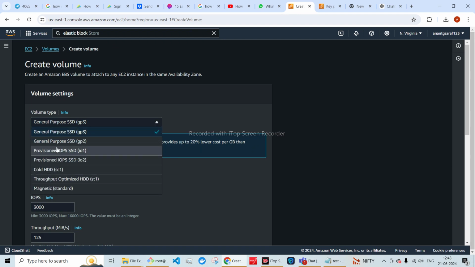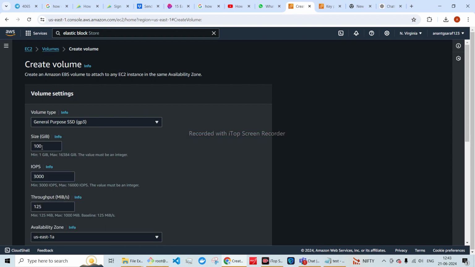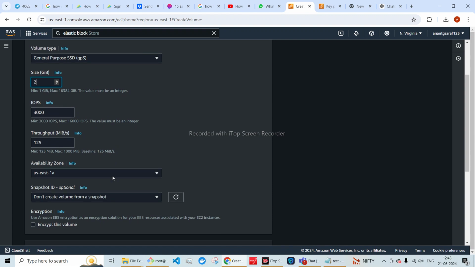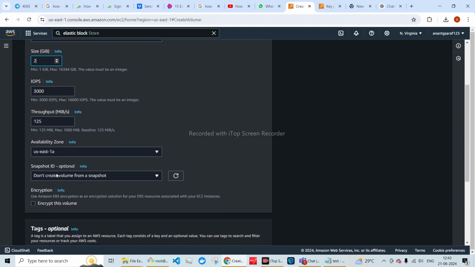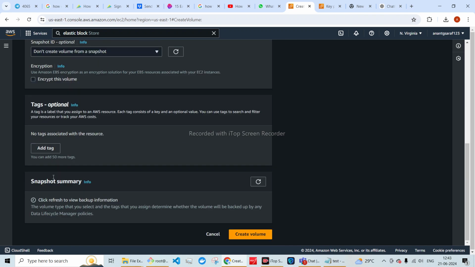It will be general purpose GP2, or we can create GP3 with 2 GB of storage. Don't create the volume from a snapshot. No need to encrypt this volume. Just create the volume.